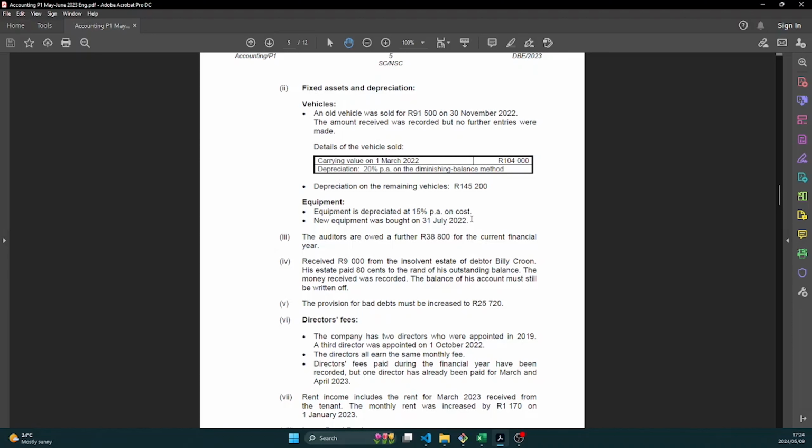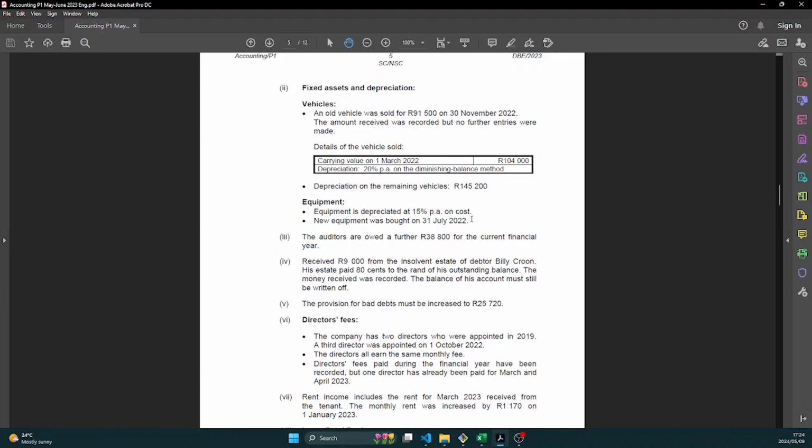Again, we need to determine how many months we had this new equipment in the current year. So we're going to calculate from the 1st of August 2022 until 28 February 2023. How many months is that? That's August, September, October, November, December, January, February. So we had this new equipment for 7 months in the current year.